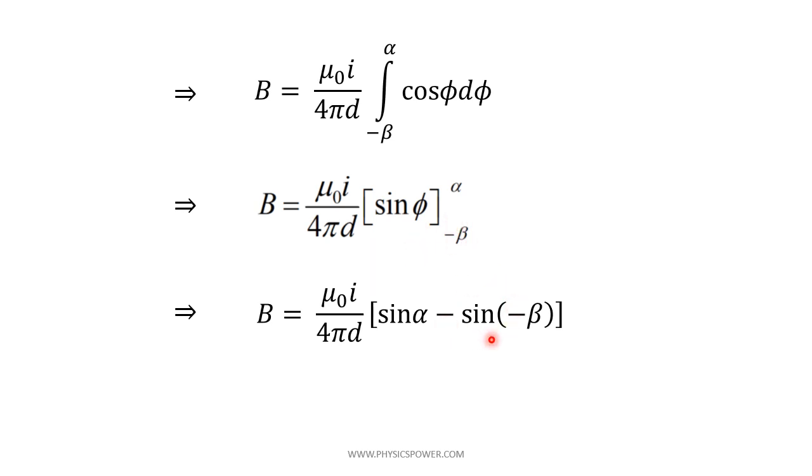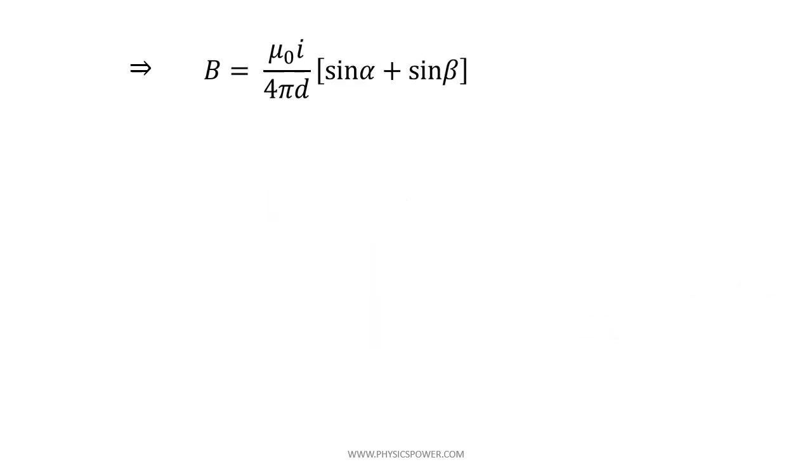Now sin of minus theta is minus sin theta, so this one we can write as minus sin beta. So minus minus get cancelled, it will be plus. So the expression will be B equals mu naught I by 4 pi d into sin alpha plus sin beta. So this is the expression for magnetic induction due to a finite current carrying conductor.